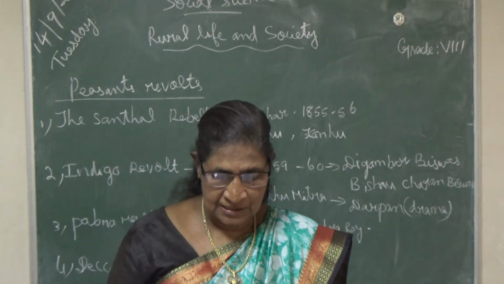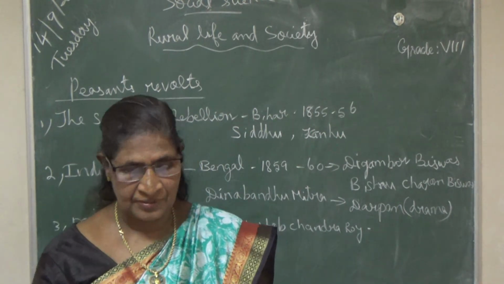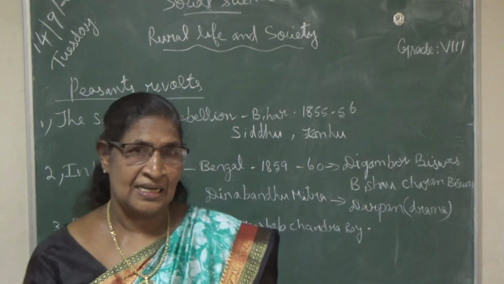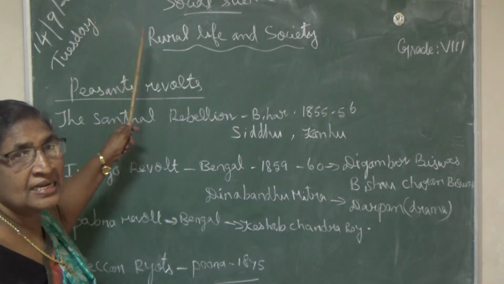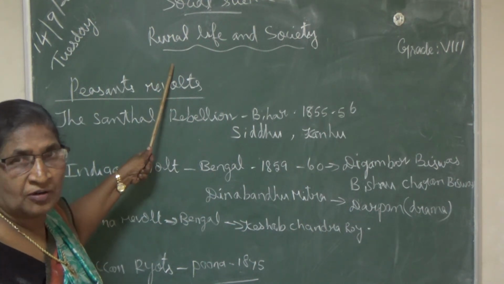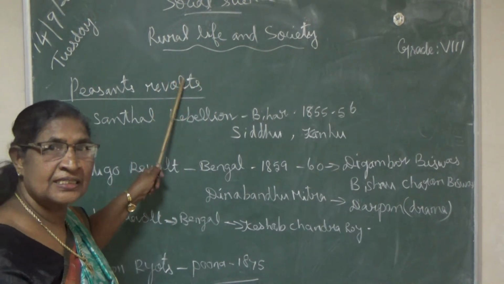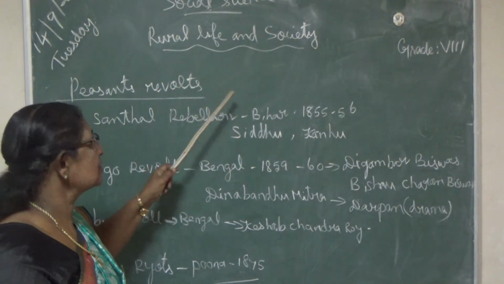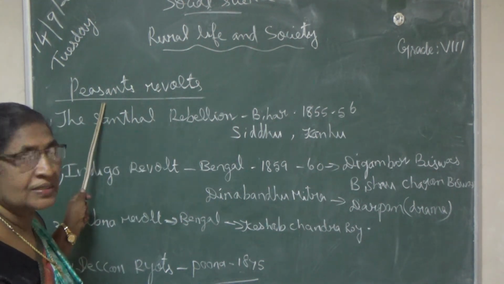So these are the revolts we studied today. We will continue with some more revolts in the next class. Here, the three land revenue policies were passed by the British government, and they affected the cultivators. So they revolted against the British government. That revolt was called the peasants' revolt. Peasants means farmers.